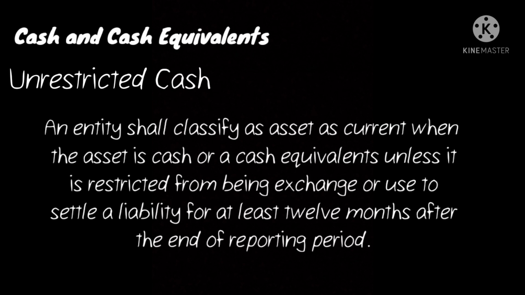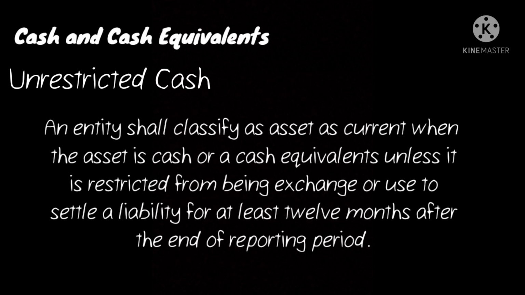Unrestricted cash. An entity shall classify an asset as current when the asset is cash or a cash equivalent unless it is restricted from being exchanged or used to settle a liability for at least 12 months after the end of the reporting period. So, sabi dito, it is reported as cash when an item is unrestricted in use.